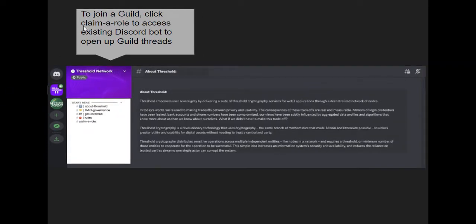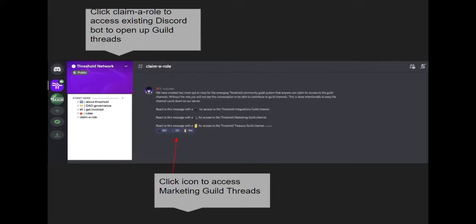In order to join a guild, the Claim a Role option will open the existing Discord bot, which will open up your Discord guild threads. In other words, once you've decided which guild you want to join based on Notion's website, you go back into Discord, where the Threshold DAO mostly lives, and you select your guild.